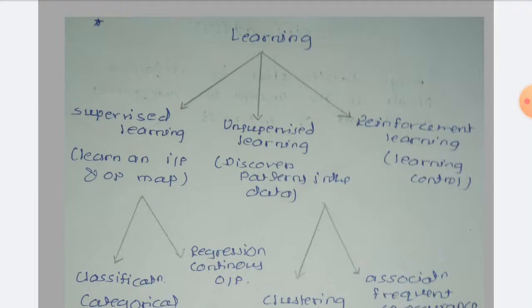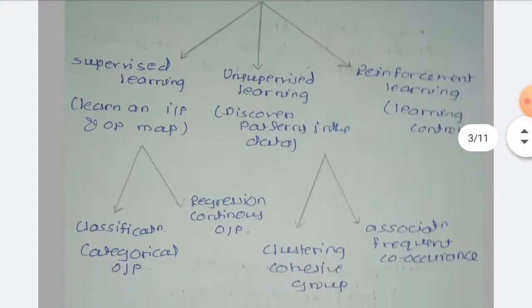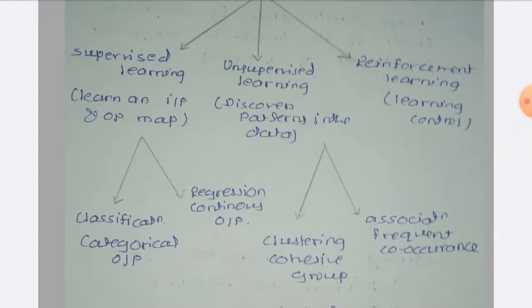Now, the second category is unsupervised learning. There is no decision or mapping in this. We are more interested in finding the pattern in the data. Suppose the students who are taking admission to the class, and I want to categorize them into different categories, like whether the student is a fast learner, slow learner, or medium learner.